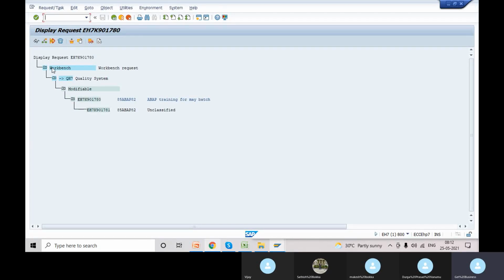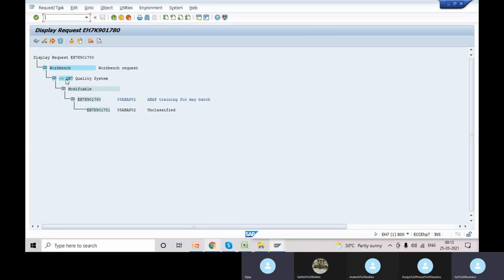You can see this tree structure, okay? We are in a workbench request, and which target is it? It's a quality system target. If you are not mentioning the target, it will show as a local workbench. Local workbench will not help us move to quality and production. Even if you release it, the code will not go to quality, and it will corrupt the file. So we should have the target as quality, then only the data will move to quality and production.